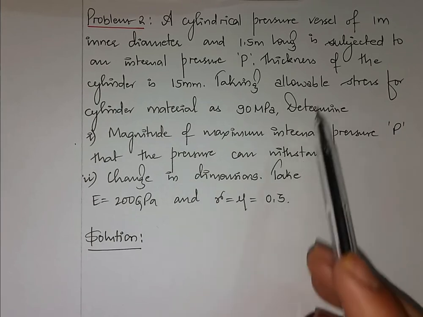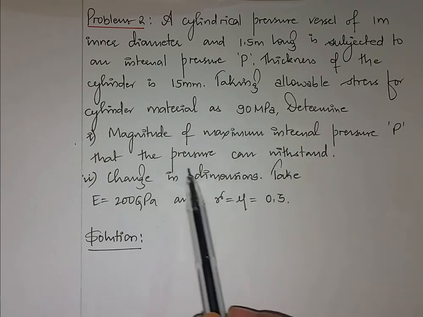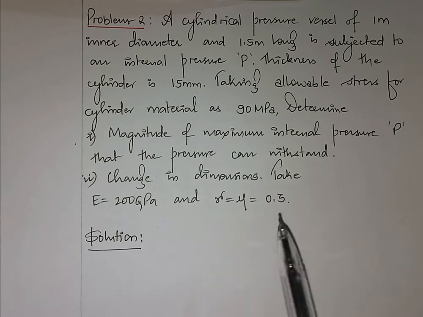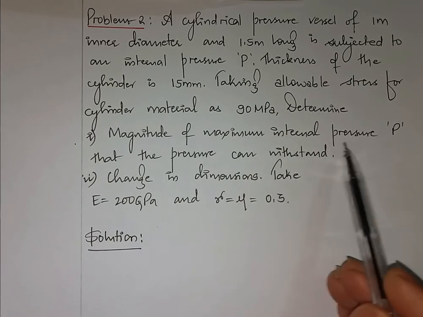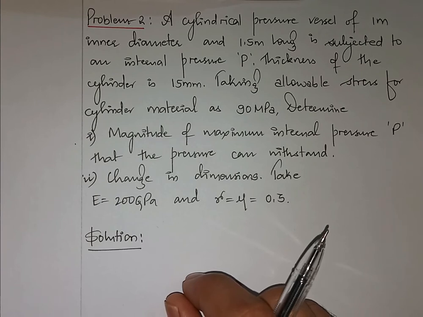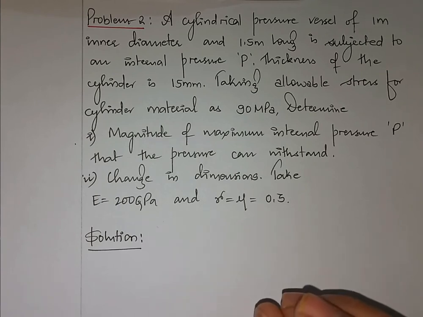He has asked me to calculate the maximum pressure that the cylinder can withstand. So always keep in mind this maximum internal pressure is always depending upon the circumferential stress induced.